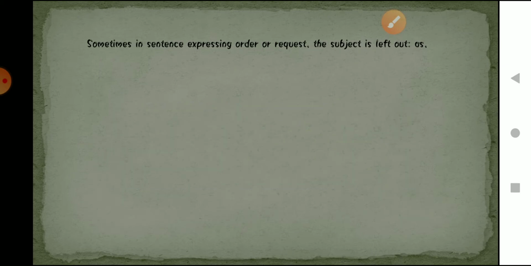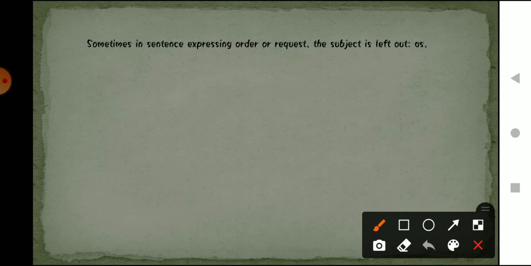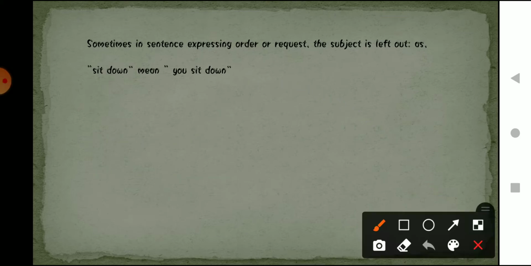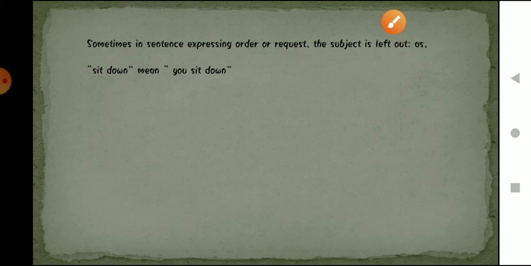So sometimes in a sentence expressing an order or request, the subject is left out. What it means is that there are times when the subject is missing in a sentence. For example, if I say "sit down," notice here that only the action is stated, right? The subject is not mentioned, and we all know that if I am saying "sit down," it means that you sit down, right? So there are sentences where the subject is missing.